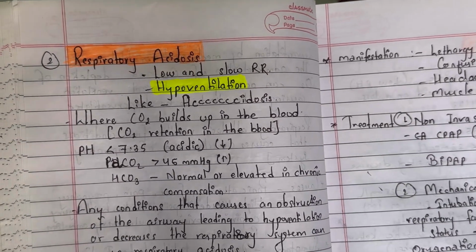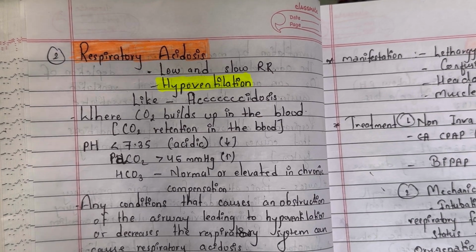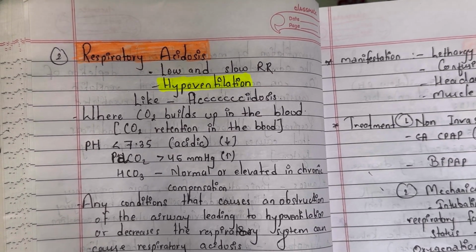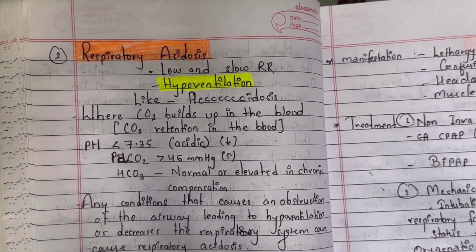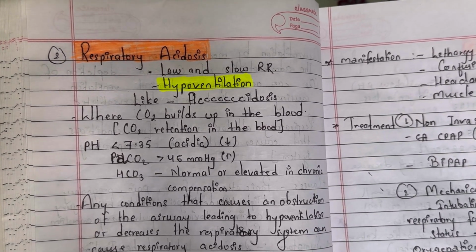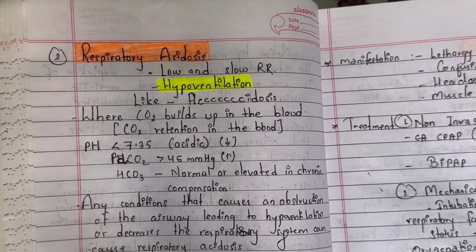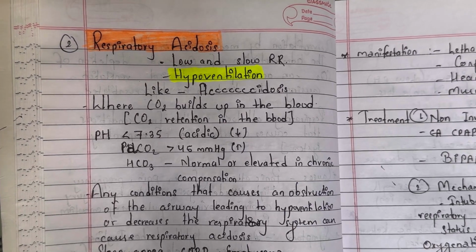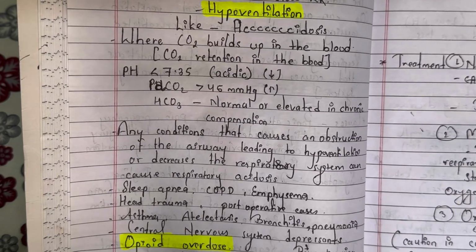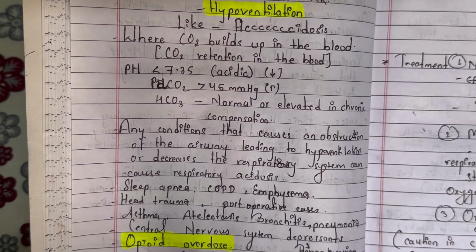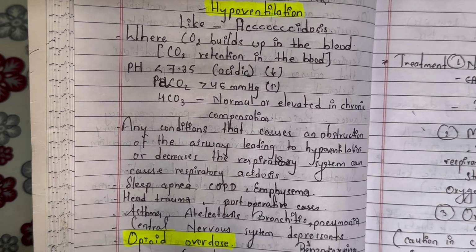So this is the condition where carbon dioxide builds up in the blood, or carbon dioxide retention occurs in the blood. There the pH level is less than 7.35, where the blood becomes acidic, and the partial carbon dioxide level increases to more than 45 mmHg in the blood, and bicarbonate level may remain or elevate in chronic conditions to compensate.